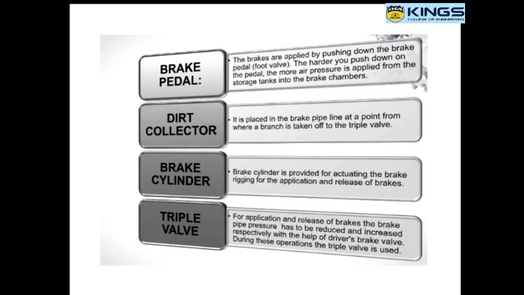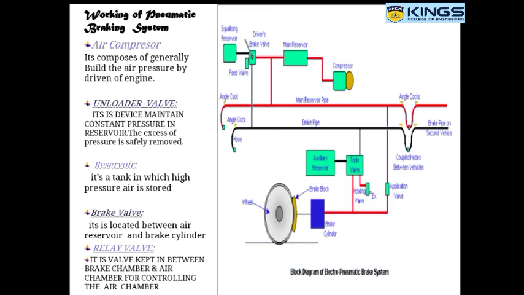Brake cylinder is like the wheel cylinder in a hydraulic braking system. In the brake cylinder, it will actuate the actual braking and other friction materials. There are two pistons, which actuate in opposite directions. Then triple valve, the triple valve is used to release the brake. This is the working of pneumatic braking. Once the driver applies the brake, the compressed air goes to the wheel cylinder, actuates the brake shoes and stops the vehicle. Triple valve is used to release the brake.